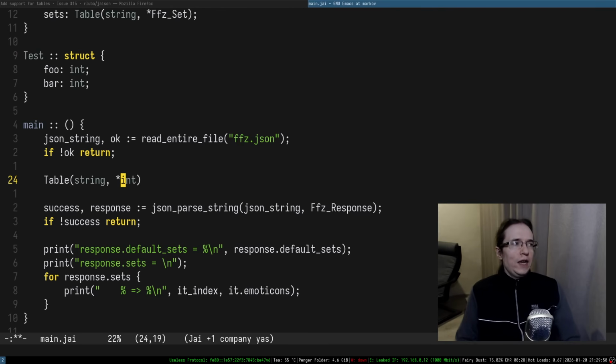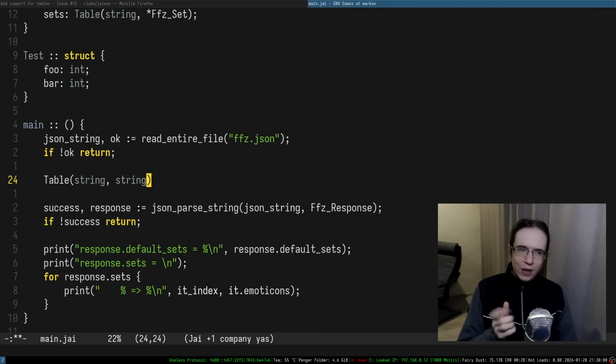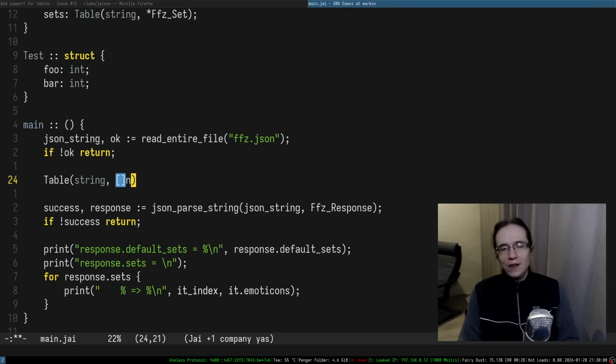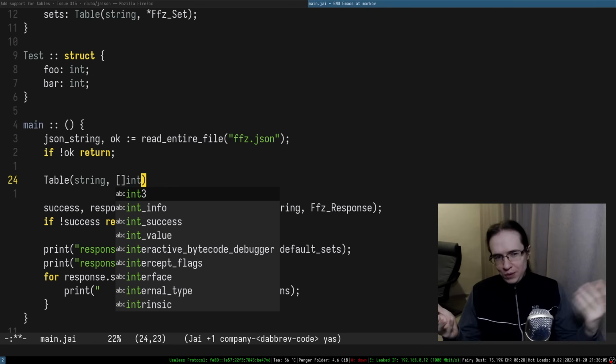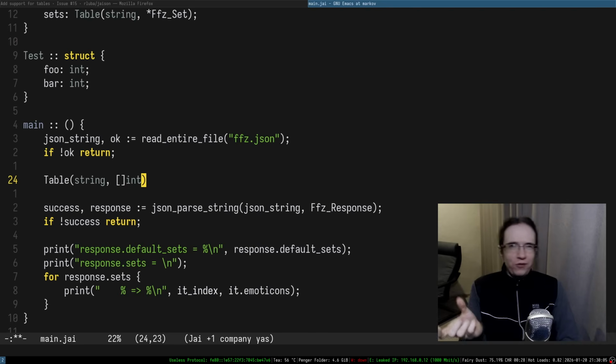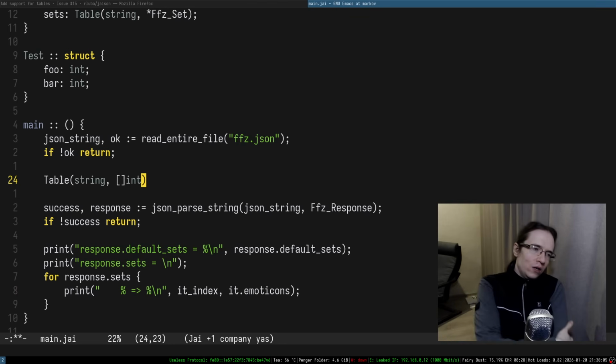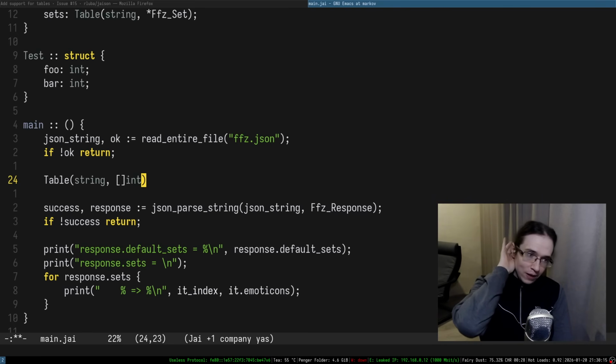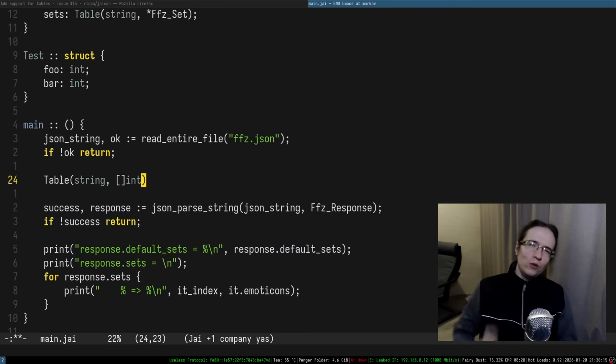At least you want to have some sort of exceptions for primitive types, or maybe some exceptions for strings, right? Because strings are kind of already pointers because they're slices of bytes, which means that generally slices should also be passed by the pointer because they're effectively fat pointers anyway. Right, so as you can see, there are lots of different exceptions that you probably want to add in here. And I don't know how much time it will take to add support for that.